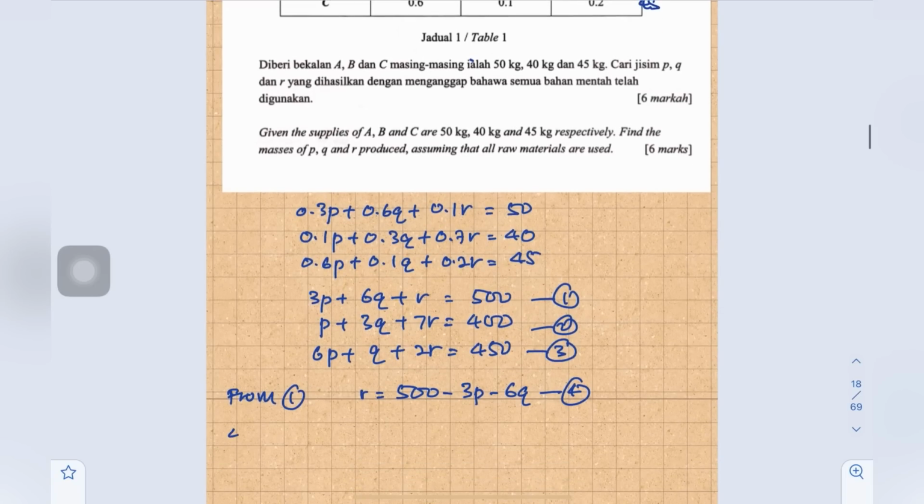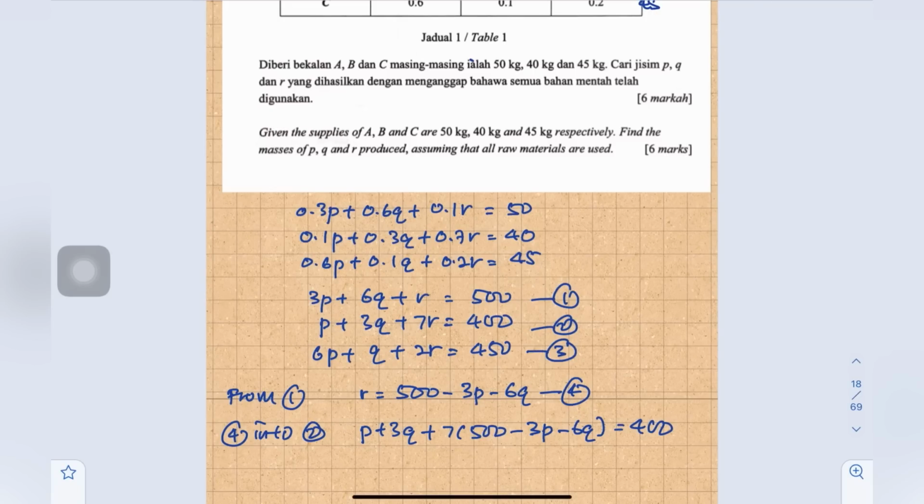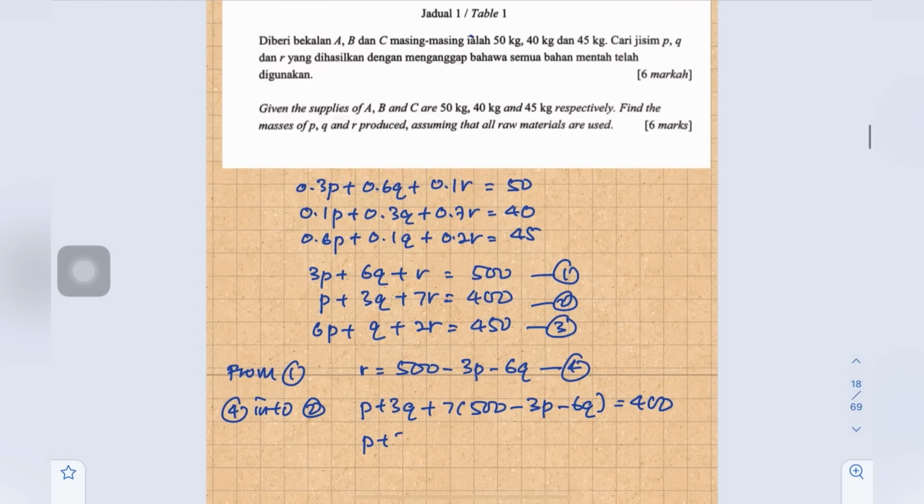Okay, so then 4 into 2. So then we have P plus 3Q plus 7 times (500 minus 3P minus 6Q) equals 400. So then we simplify: P plus 3Q plus 3500 minus 21P minus 42Q equals 400.